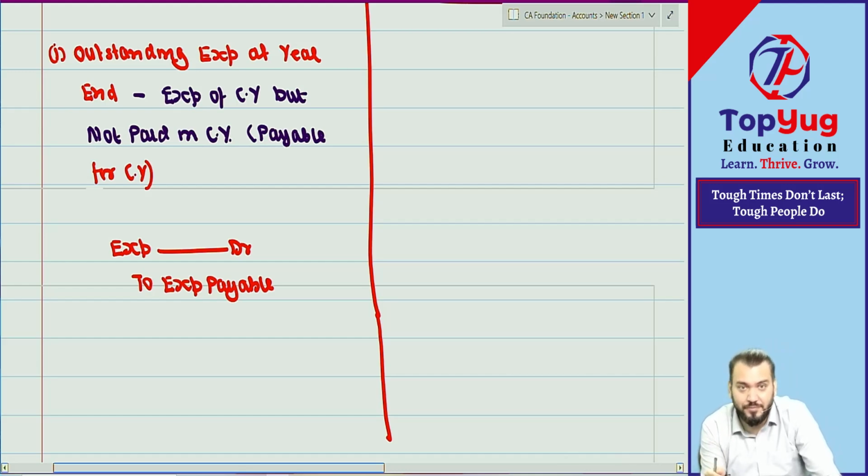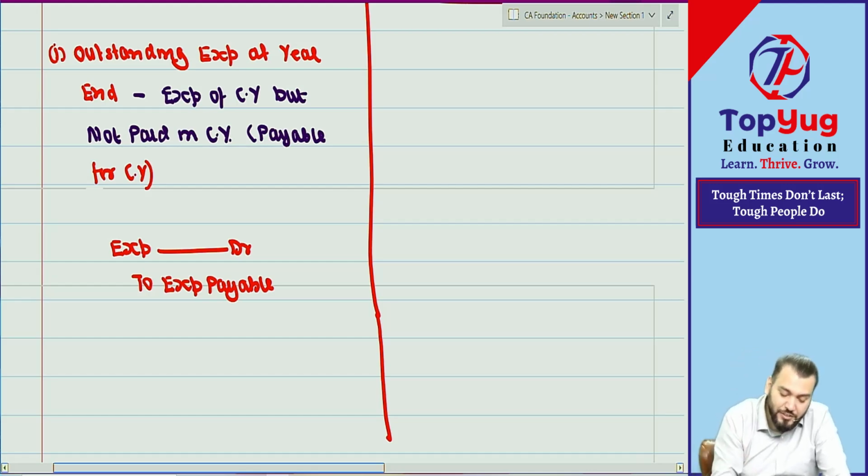Always think this way: outstanding expense at year end means liability will be created, so the journal entry is always expense account debit to outstanding expense. Have you understood this point?